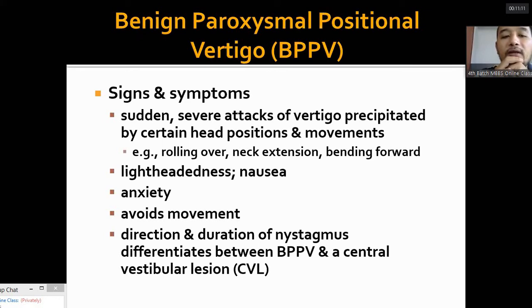During the attack of vertigo, there might be nausea and lightheadedness. The patient is very anxious and tries to avoid any head movements. The patient is very scared in BPPV. The characteristic of nystagmus differentiates BPPV from other central vestibular lesions. The nystagmus in peripheral lesion is fatigable, unidirectional, and torsional.